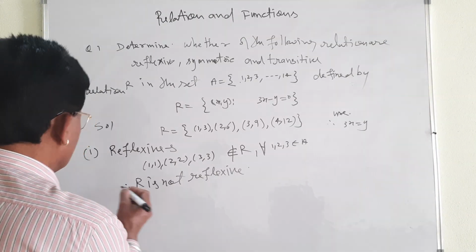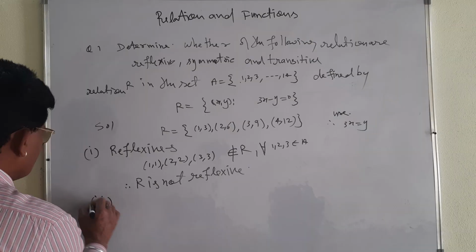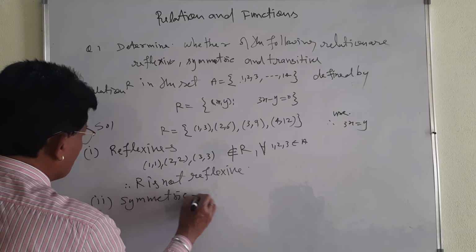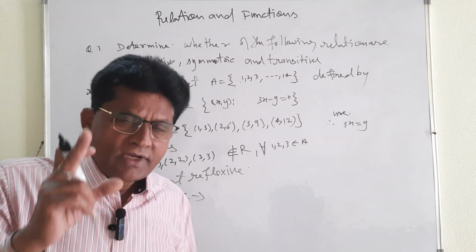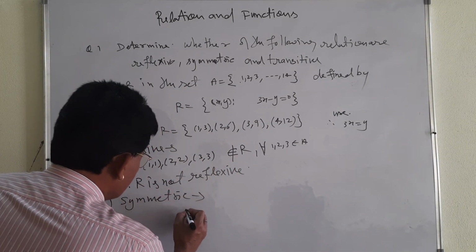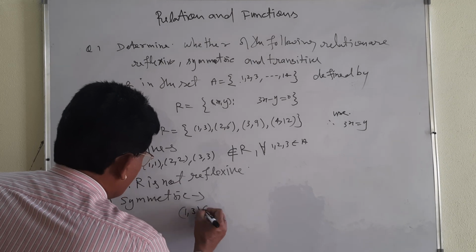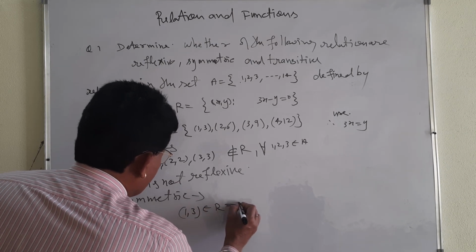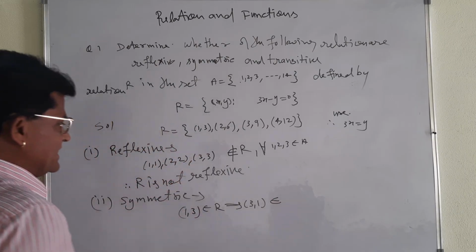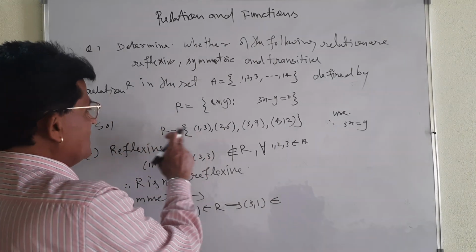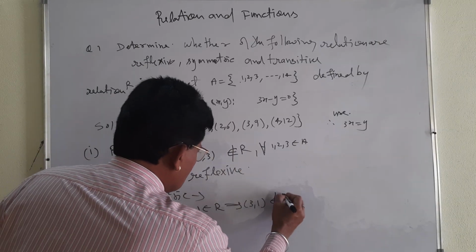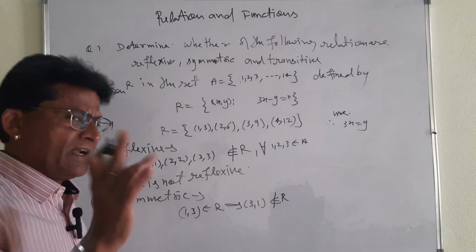Let me take the symmetric condition. Whether this given relation is symmetric or not. My dear student, already I told you. You see, (1, 3) belongs to R. What should happen? (3, 1) should also belong to R. You see whether it is there. (1, 3) belongs to R, but (3, 1) is not there. (3, 1) does not belong to R. Only one condition is sufficient.